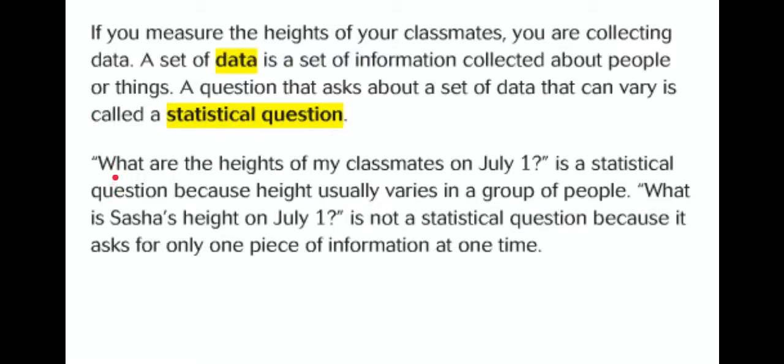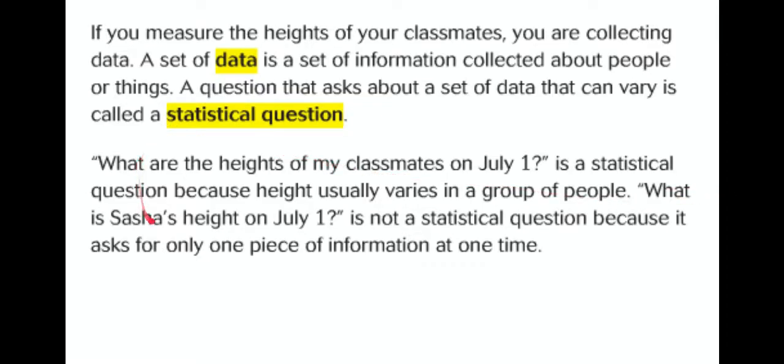Here are some examples. What are the heights of my classmates on July 1st? That is a statistical question because height usually varies in a group of people. You have tall people, short people, medium people. Vary means it's going to be different.